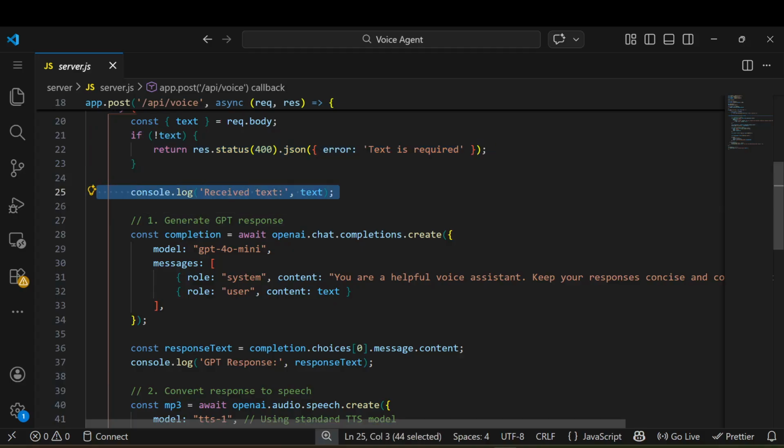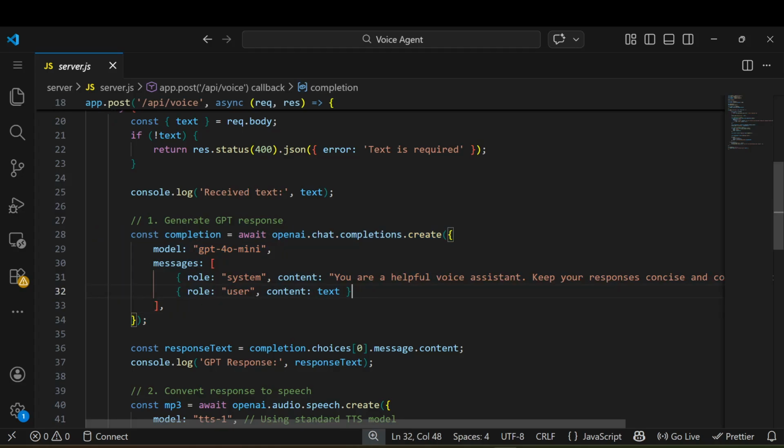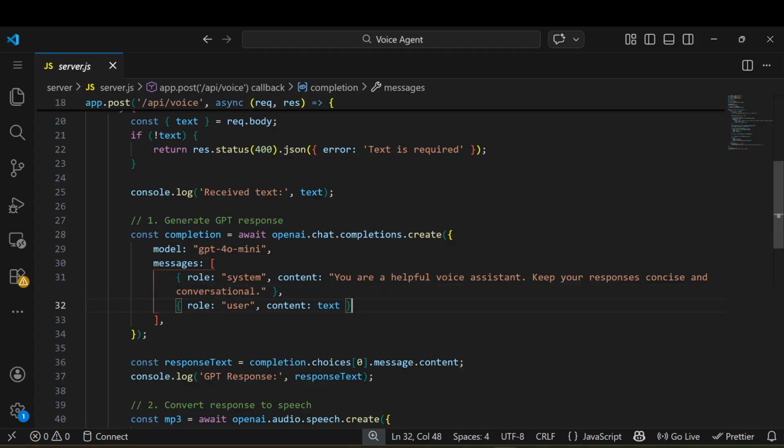Of course we need to call an LLM to get the response. We already wrote this a couple of times, so many times. In every video I create a chat completion and get the response. You also know the system prompt and the user prompt, so I don't think I need to explain again and again. But I just told you, this is the system prompt. We can tell our LLM, hey, you are this and that persona, and there are a lot of kinds of prompts. So I just told it here: you are a helpful voice assistant, keep your response concise and conversational.